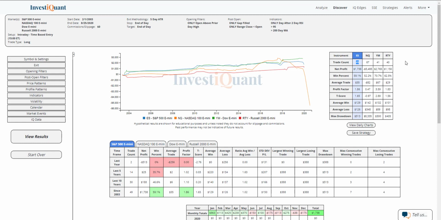So looking at that type of pattern, we have seen it happen 49 times historically in the ES dating back to 2003. The NASDAQ has 67 samples there. This pattern is not actually applicable to the NASDAQ today. The YM, 41 samples, and 40 in the Russell.